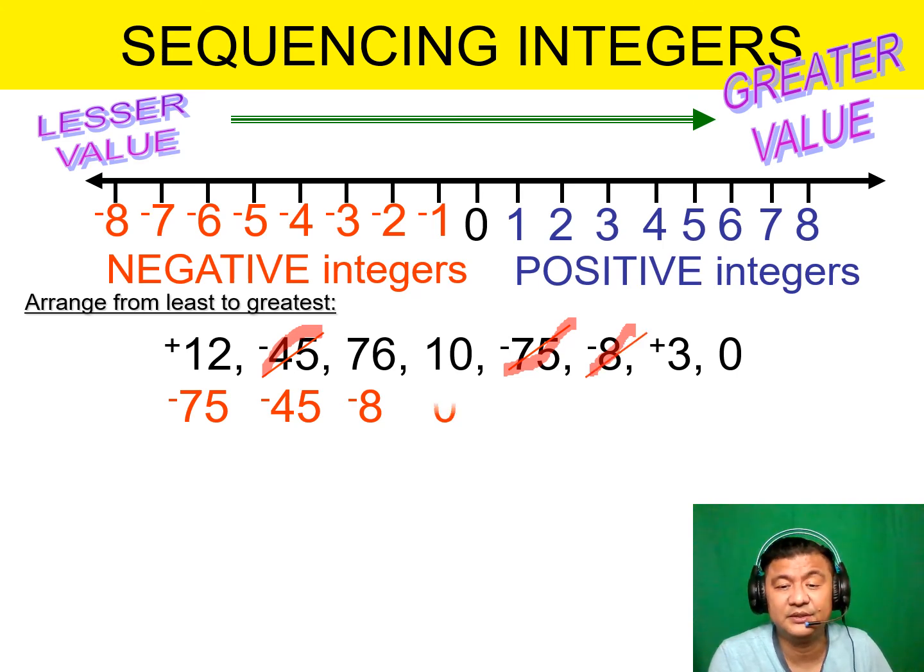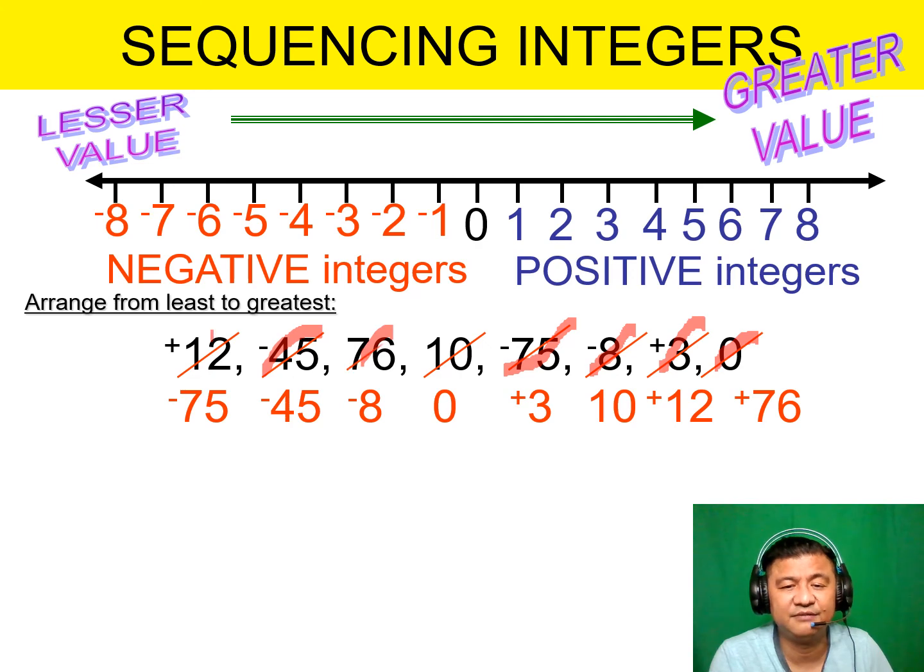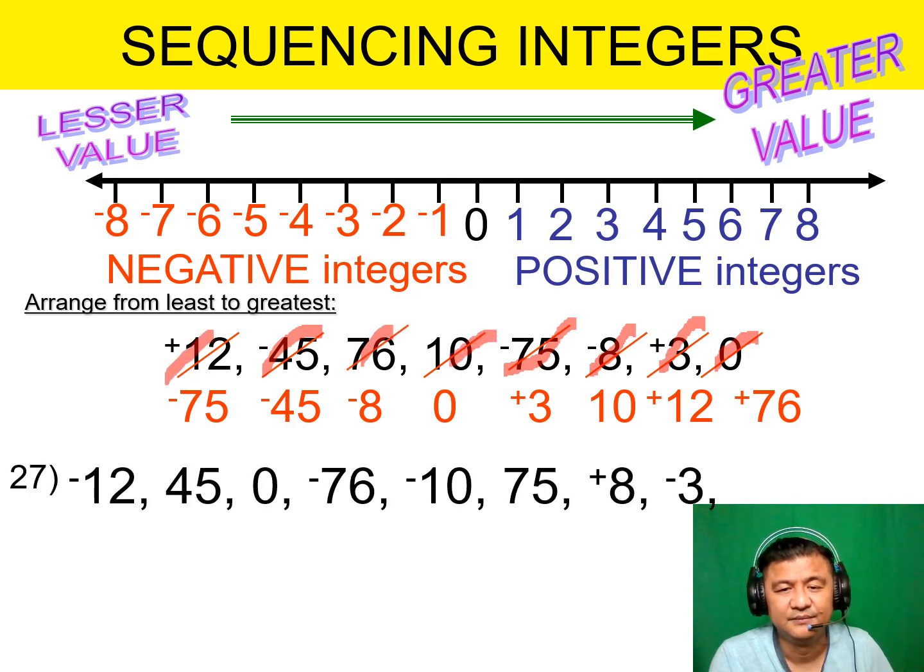The next one is what else? 0 now. We've used 0. The next one is positive 3. We're now in the positives. Going up, positive 10, awesome. Positive 12, correct. And the biggest number is 76. See? Okay, one strategy is to cross out the numbers that you've used.